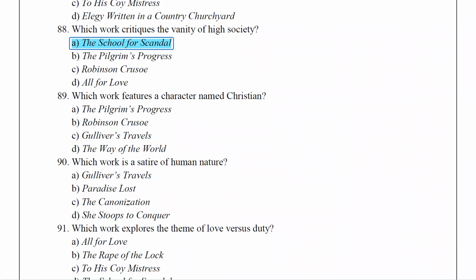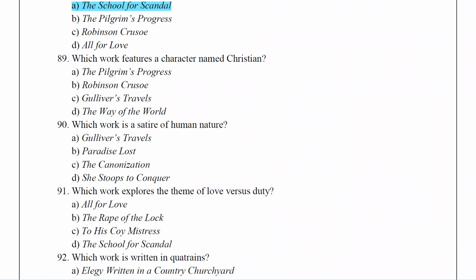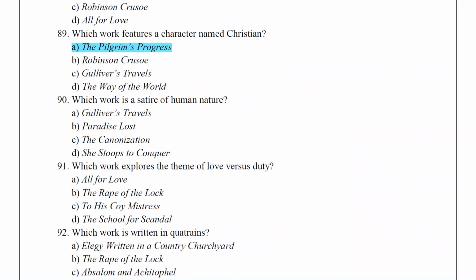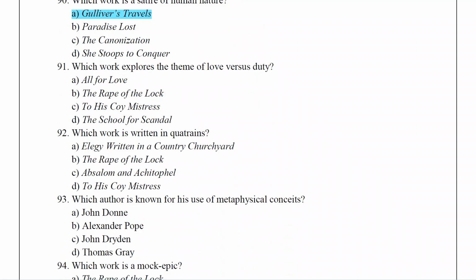The School for Scandal. Which work features a character named Christian? The Pilgrim's Progress. Which work is a satire of human nature? Gulliver's Travels. Which work explores the theme of love versus duty? All for Love.